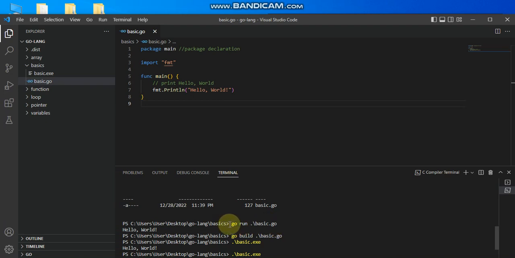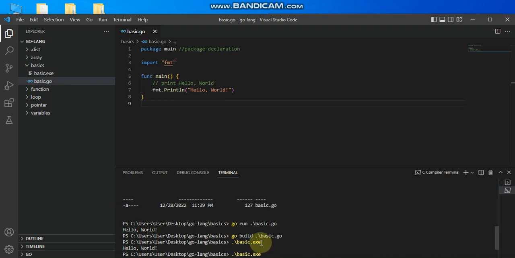So to run a Go program, I use go, then run, just to run it. I don't need an executable file. Go run, then the name of the file. But if I need an executable file, I can use go build to generate that executable file, as we already have here. It doesn't return anything such as hello world. It only builds the file, and I got here basic.exe, which means executable file.